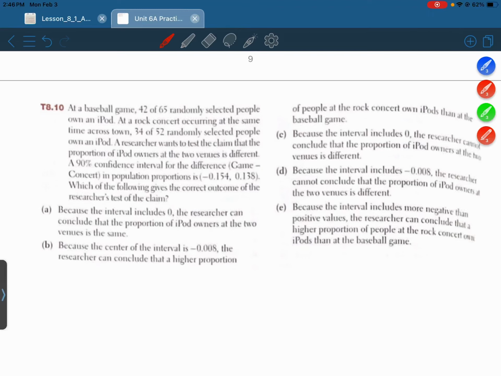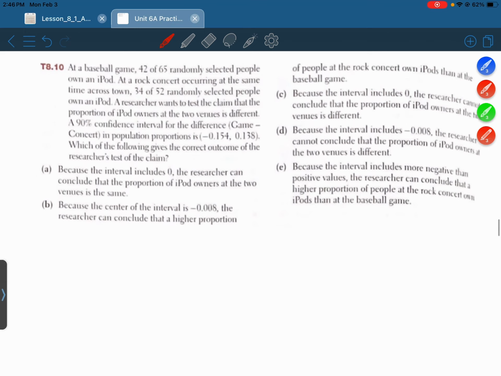T8.10. At a baseball game, 42 of 65 randomly selected people own an iPod. At a rock concert occurring at the same time across town, 34 of 52 randomly selected people own an iPod. Okay, so let's make notes here.